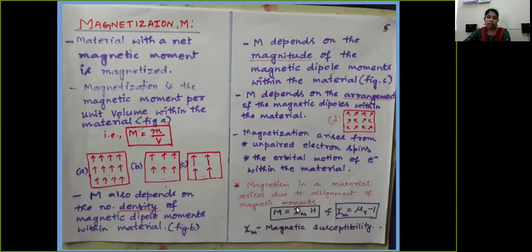If you have two materials and you apply a magnetic field of the same strength to both, then we observe which magnetic material gets magnetized, and depending on that, we explain the magnetic susceptibility.